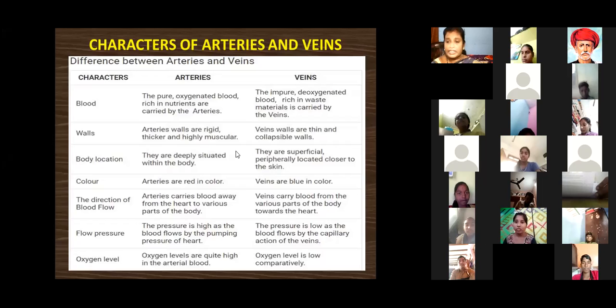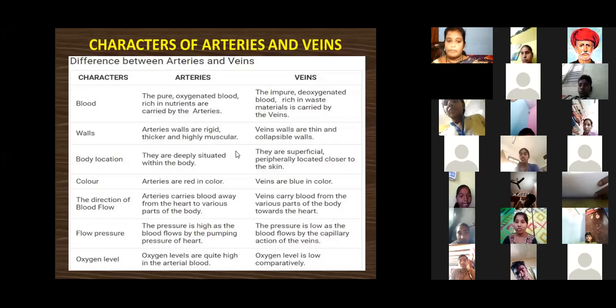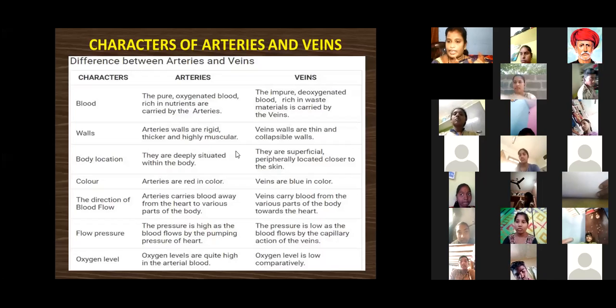What is the main difference between the arteries and veins? All this information was given by William Harvey and Malpighi, the greatest scientists.